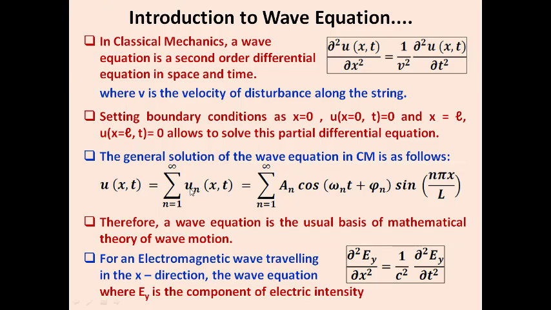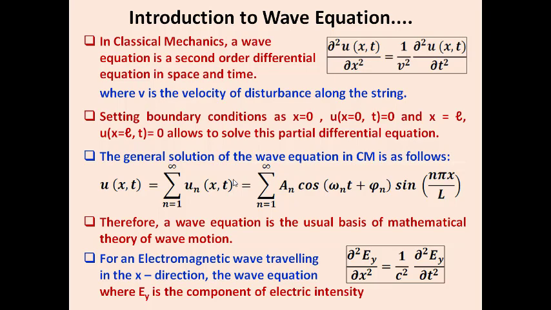We have a term uₙ(x,t), because of the combination of waves, so the final general relation will be equal to the summation from n equal to 1 to infinity of terms involving cos(ωt + φ) and sin(nπx/L). Therefore, the wave equation is the usual basis of the mathematical theory of wave motion.